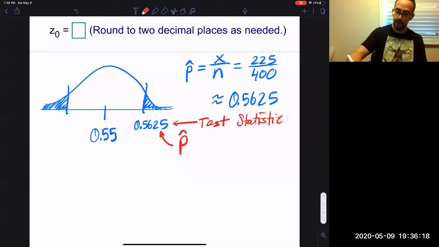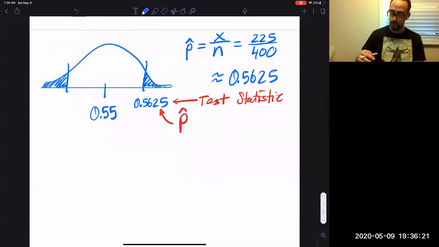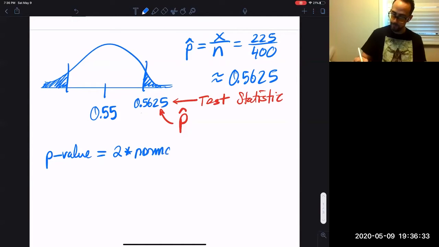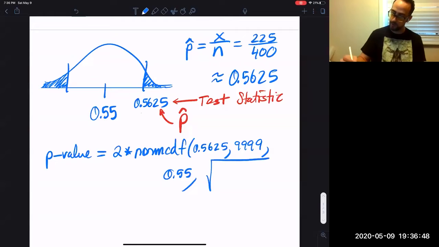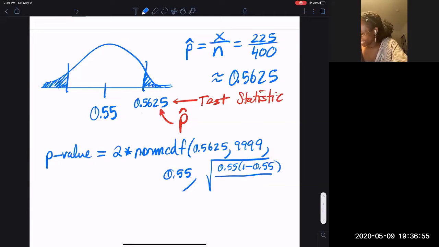So when you guys find the p-value, I just want you to find it like this. I want you to say the p-value equals 2 times norm CDF, and then 0.5625, comma 9999, comma the mean, which was 0.55, and then the standard error, which I'll have to show you how to get: square root of 0.55 times 1 minus 0.55, divided by n, which is 400.